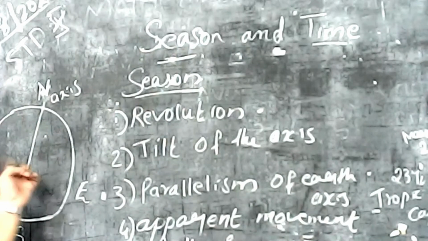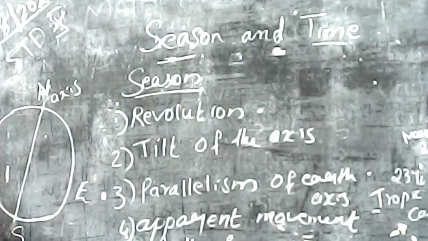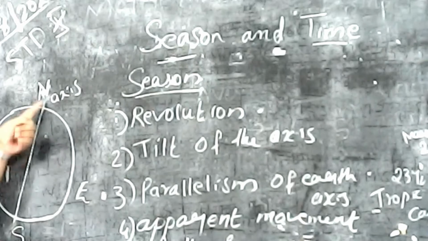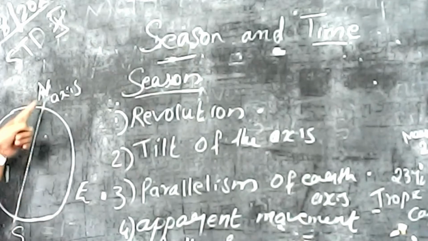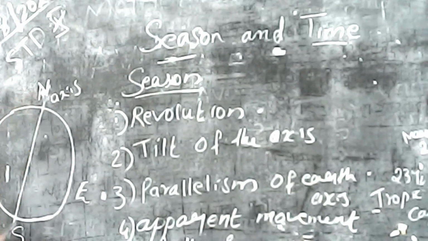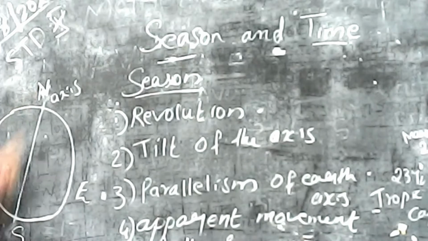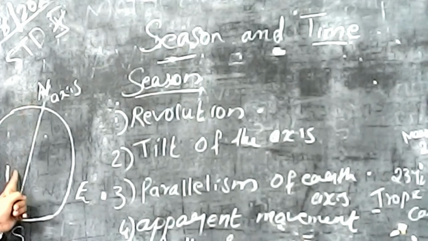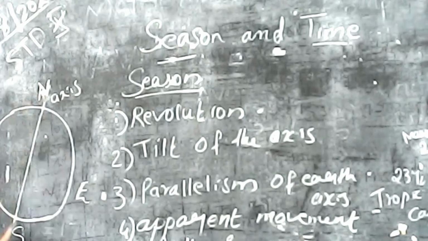You already studied rotation in the smaller classes. The earth is rotating. This is the axis, and this axis connects the North Pole and South Pole, isn't it? But this is an imaginary line connecting the North Pole and South Pole.